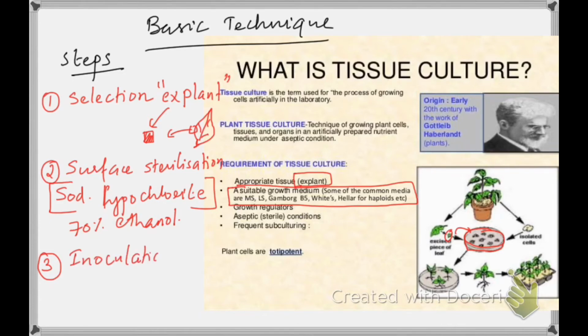The third step is inoculation. In inoculation, we transfer our explant, which is already surface sterilized, to a medium. That medium is also sterilized. So we need a medium which is sterilized, and an explant which is surface sterilized.